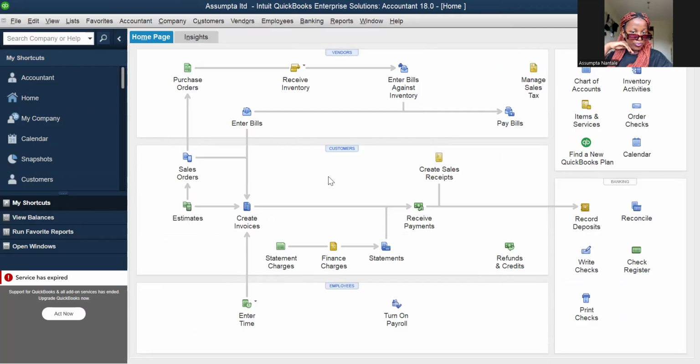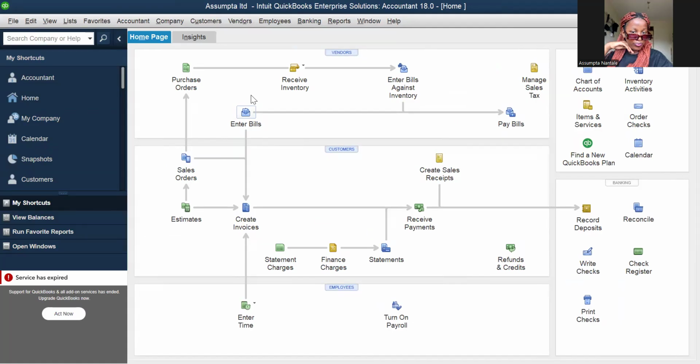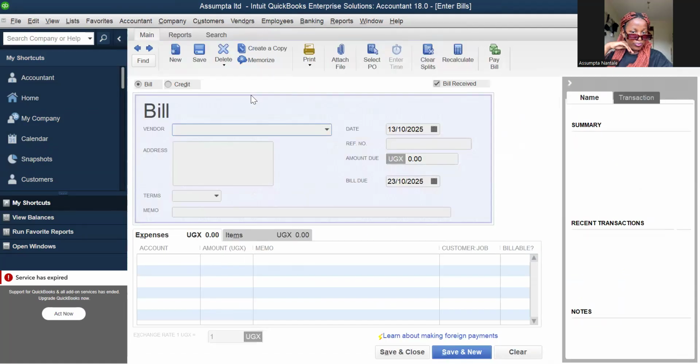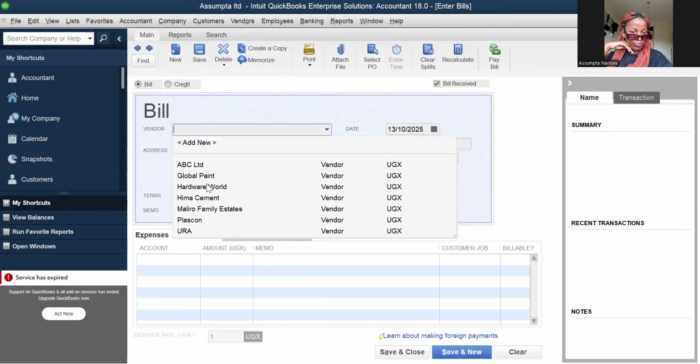So we're going to go and enter bill. After recording it on the other side, you go and enter bill. Then you select the supplier. For example, I have suppliers here, ABC Limited. We can try to use this.